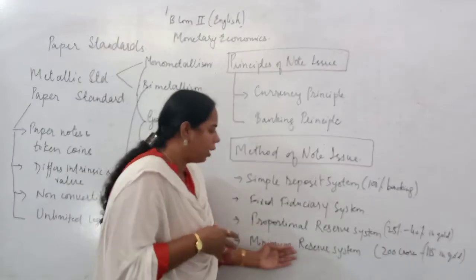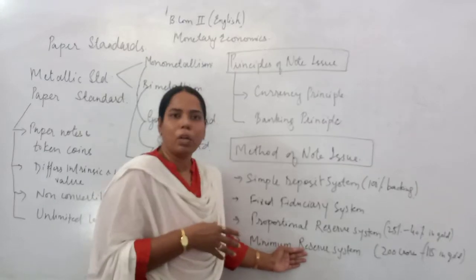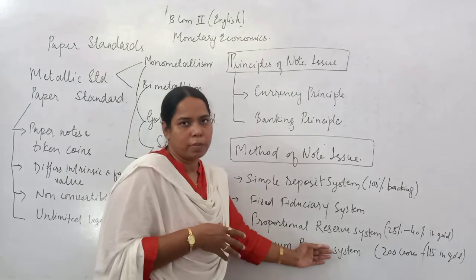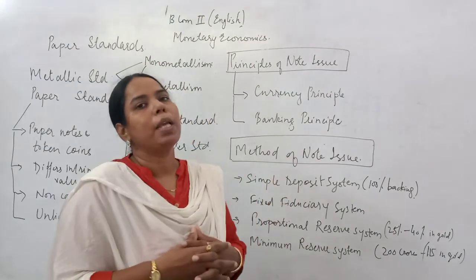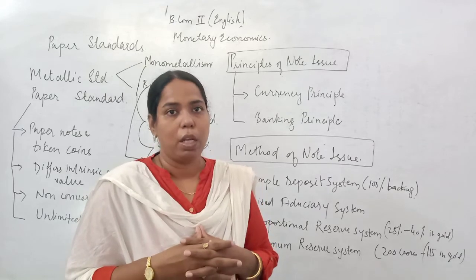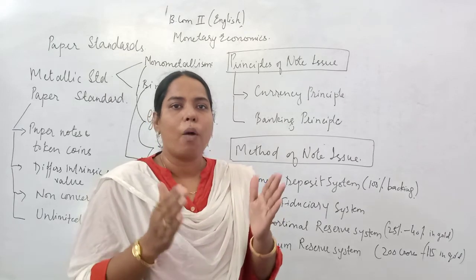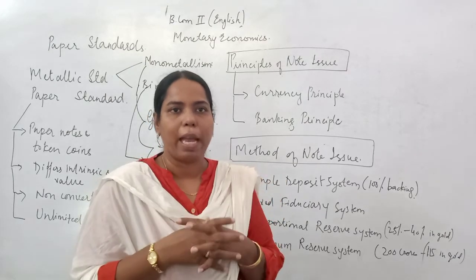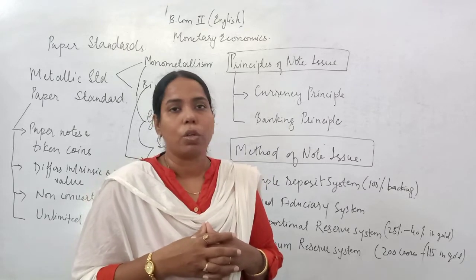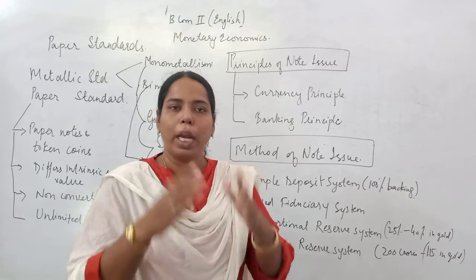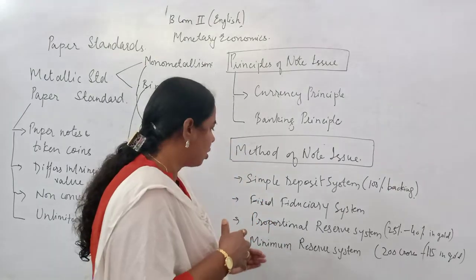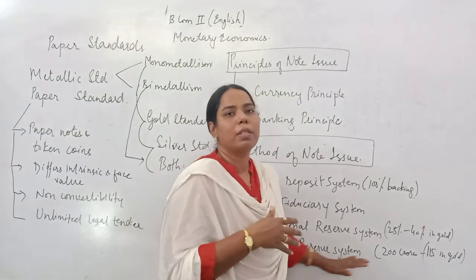Now we come to the next method of note issue, which is the minimum reserve system. This system is adopted by most countries of the world. It is a very cheap, less expensive method of issuing currency notes. India has also adopted the minimum reserve system.